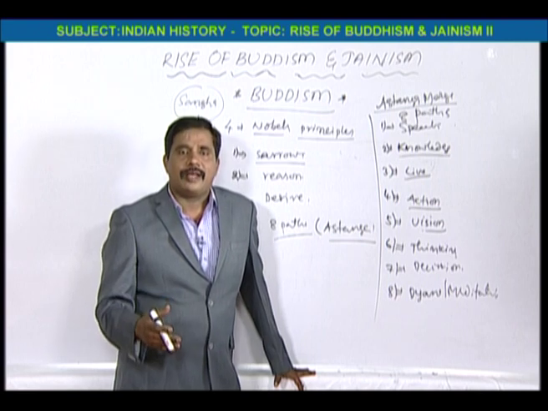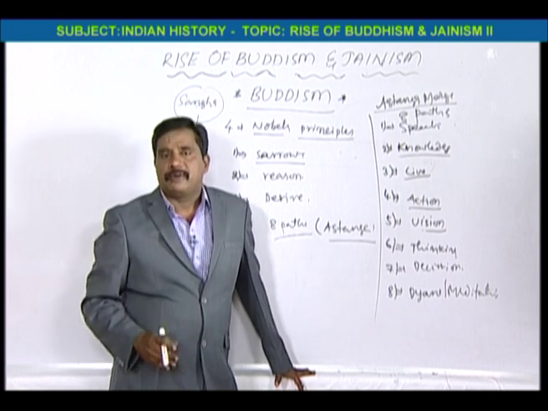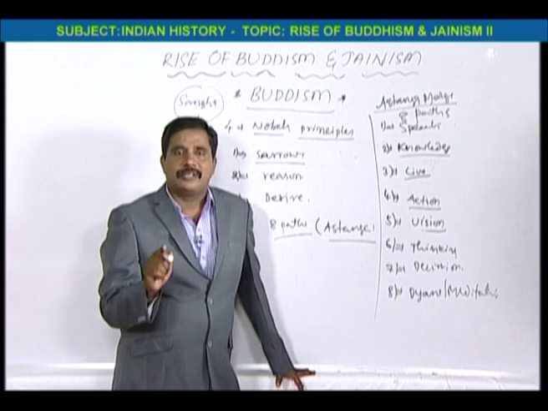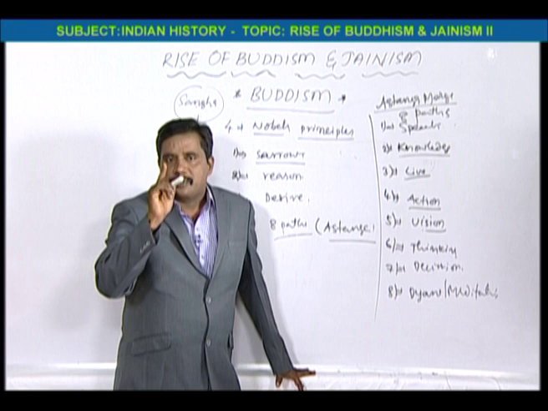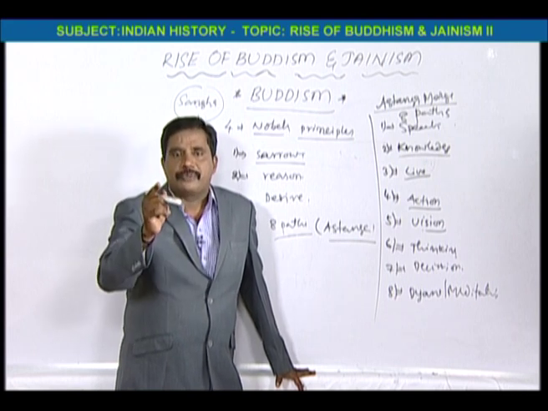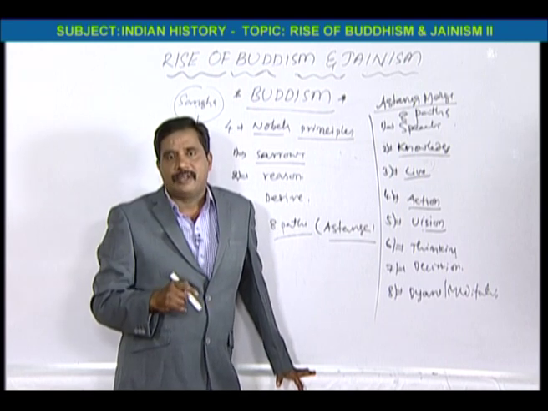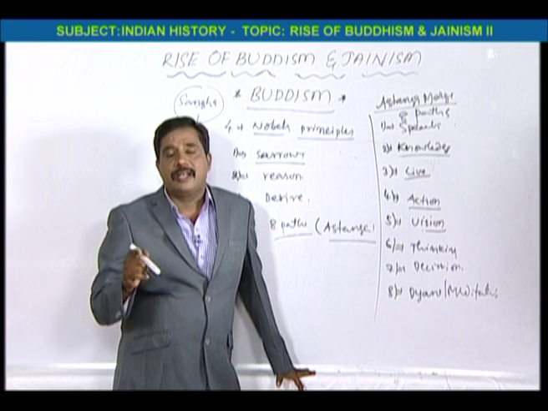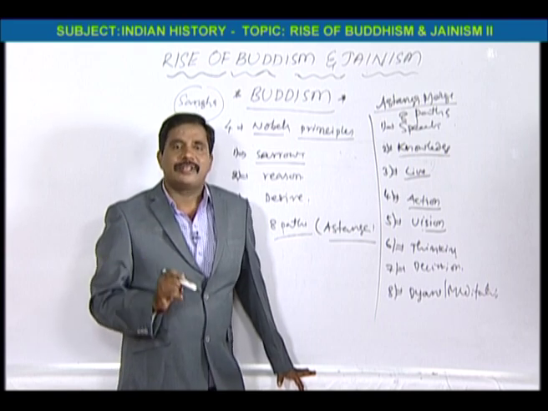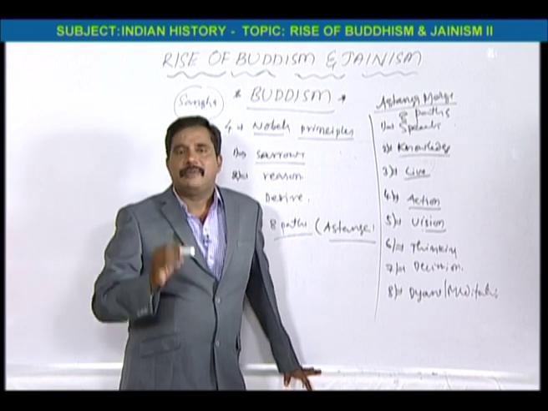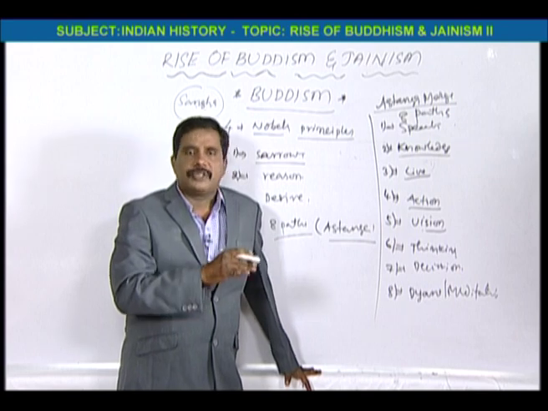Then Ananda, his closest shishya, that means disciple, requested Buddha, sir, please admit our mother. He insisted, but Buddha said, Ananda, if we take ladies as members, this Buddha Sangha will be closed, will be declined within 500 years. Whenever ladies take admission in our Sangha, it will be ended before 500 years. But anyhow, on the request of Ananda, Buddha gave the membership to Prajapati Gautami. Subsequently, his wife also joined the Sangha.